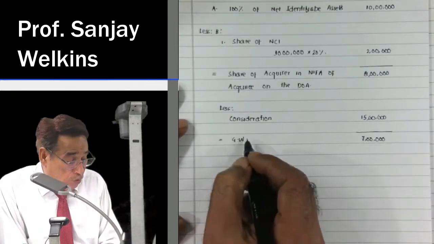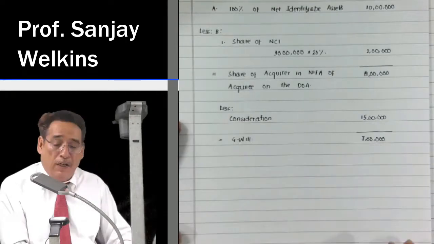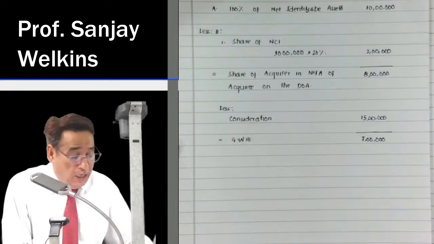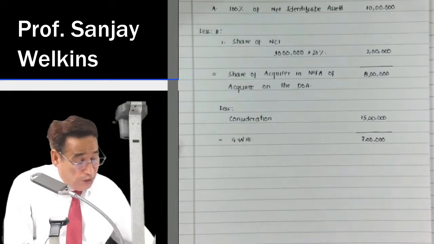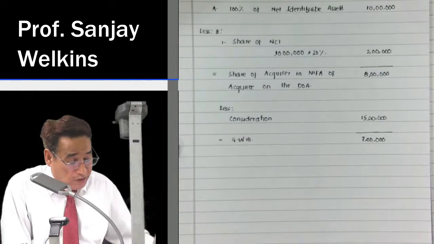We have to compute goodwill logically. Try to understand this point. We cannot compute unnecessarily. I will give you much more. I will do lots of practice now, correct?